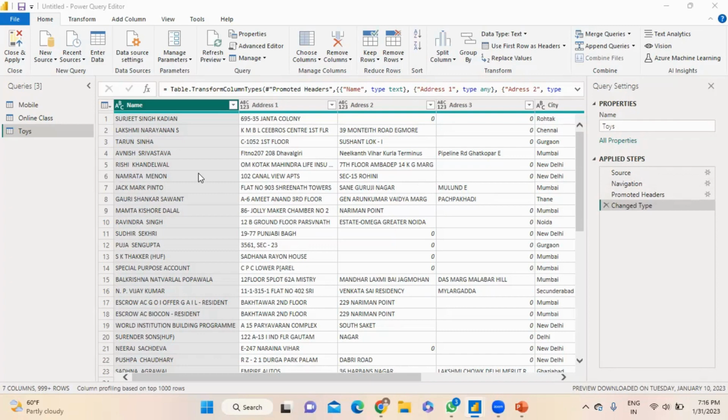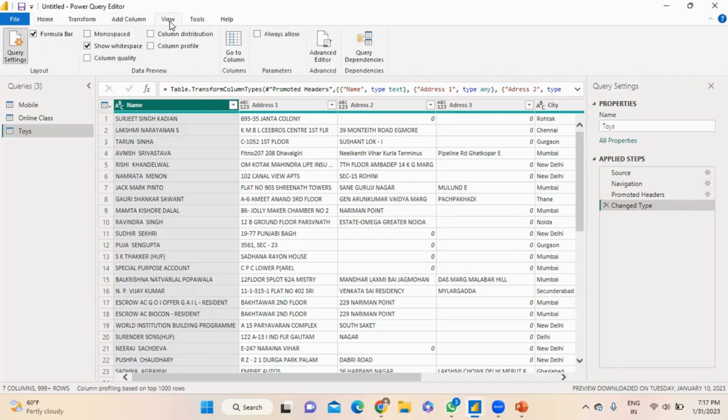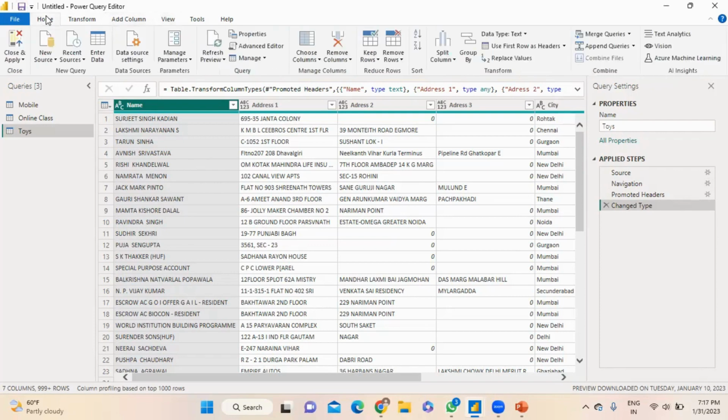The query ribbon consists of four tabs. First is Home, second is Transform, third is Add Column, and fourth is View. We go to the first, Home. The Home tab contains the common query tasks, including the first step in a query, which is Get Data.